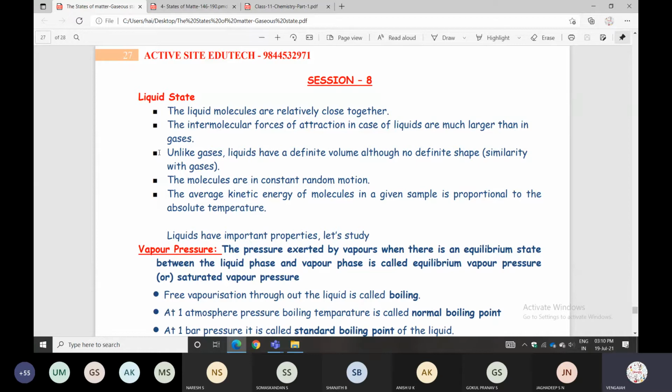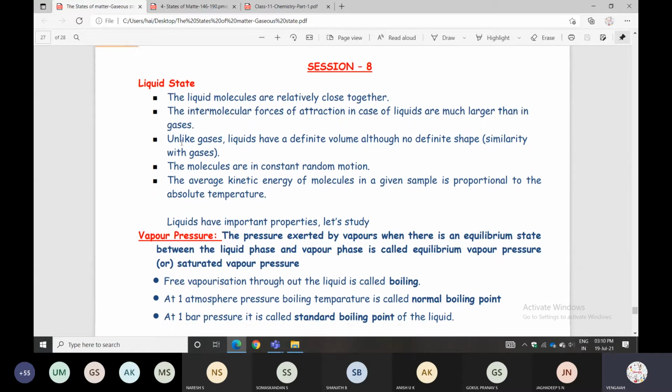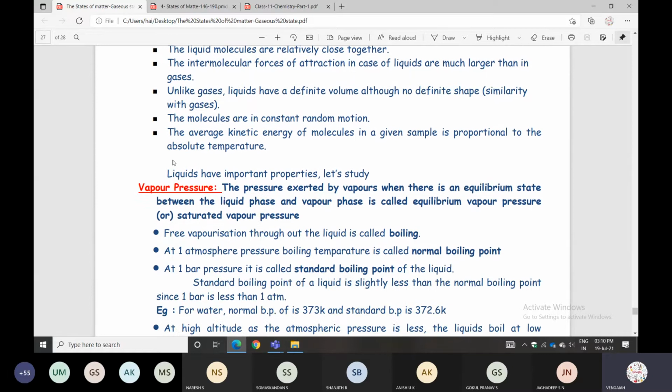Vapor pressure is a very important topic, and the same topic we discuss in class 12, second chapter. The first chapter is solid state, and the second chapter is the solution chapter. Listen here. What is vapor pressure? The pressure exerted by vapors when there is an equilibrium state between the liquid phase and the vapor phase is called vapor pressure.